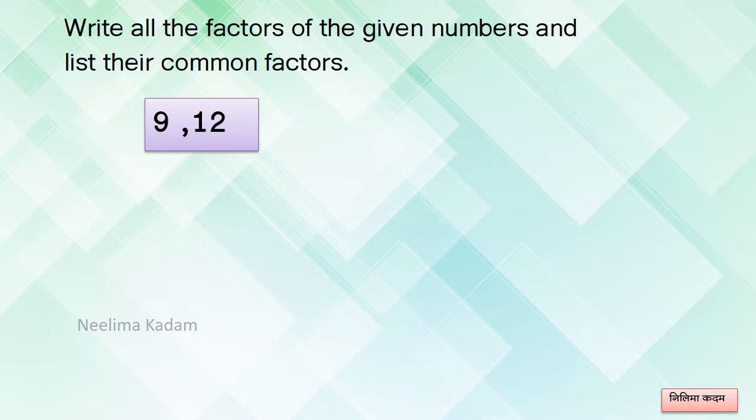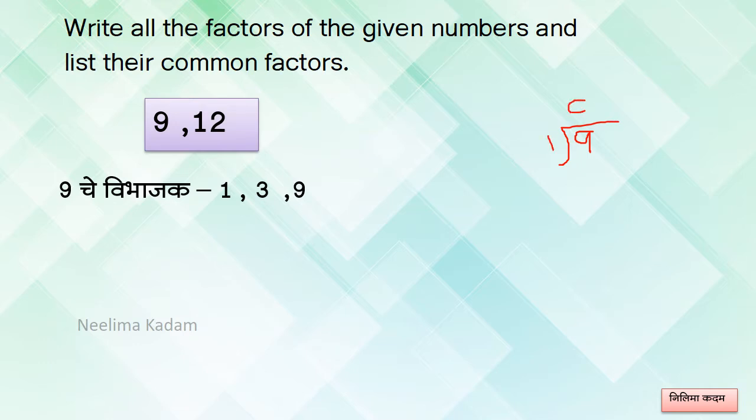Now see here, 9. Suppose we divide 9 by 1. It is possible. 1 9s are 9, the remainder is 0. When we get 0 as a remainder, at that time the divisor is called the factor of that number.